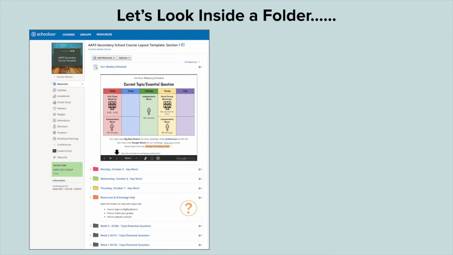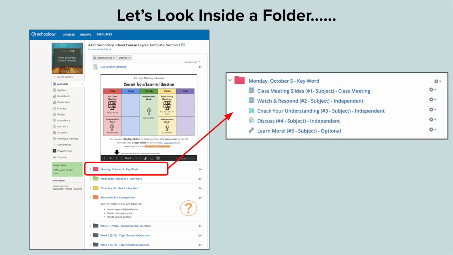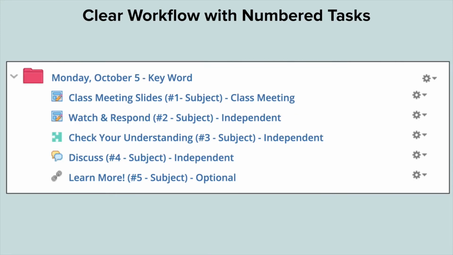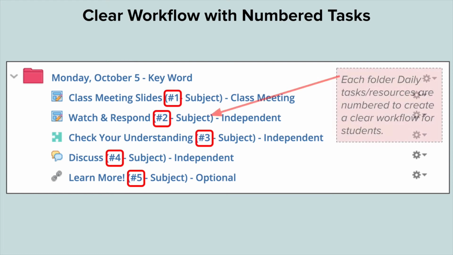Let's take a look inside one of the folders for your instructional work. If students click on the Monday, October 5th folder, they would see all of their assignments for the day. Let's zoom in on that folder. You'll notice that the daily materials include numbered tasks to create a clear workflow for students. The numbers are at the end of the assignment name because any of these assignments that you choose to put in your gradebook will have the same name in your gradebook as it has here.